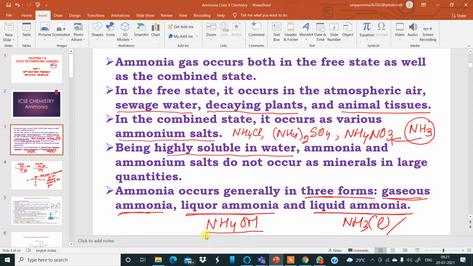Liquor ammonia is ammonia gas dissolved in water, ammonium hydroxide. Liquid ammonia is ammonia gas converted into the liquid form. Like water vapor, when I convert it to liquid water, it can be further cooled down to ice also, no? Something like that I'm talking about over here. Now, this introduction is clear to all of you.